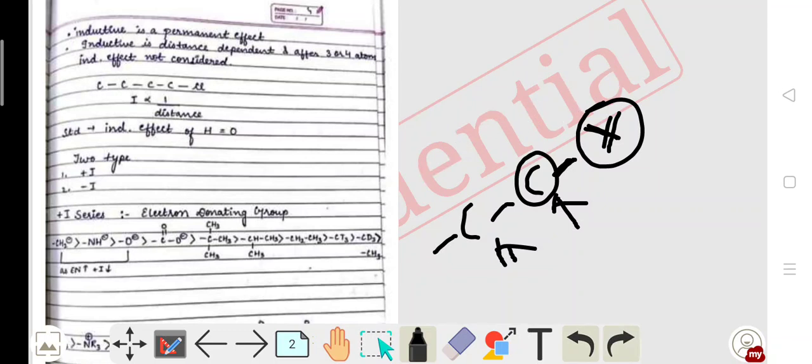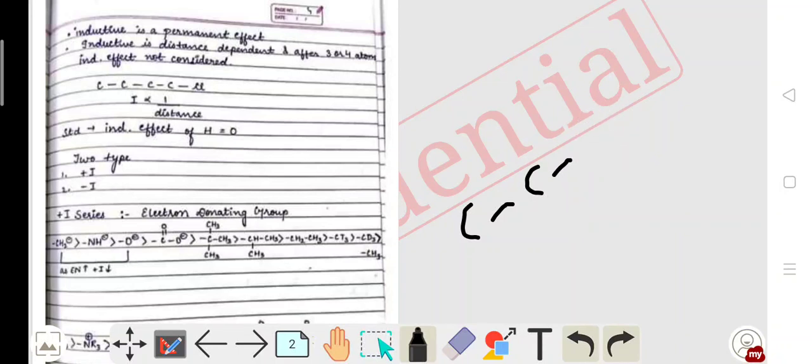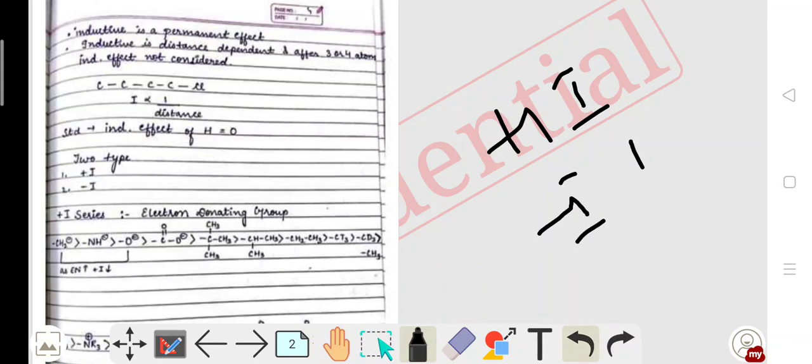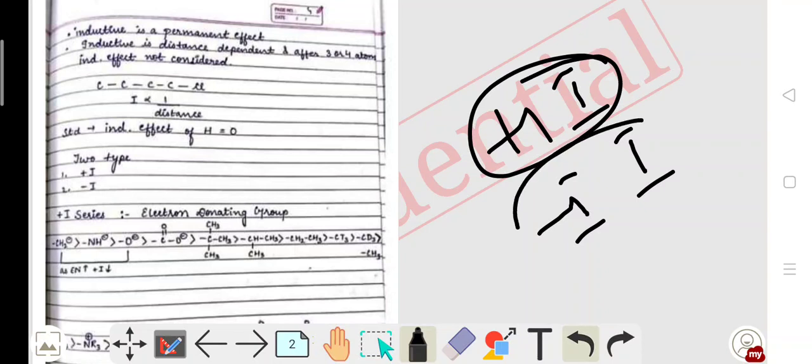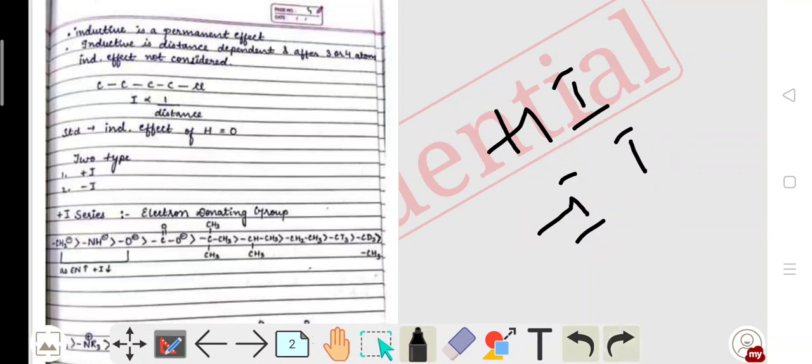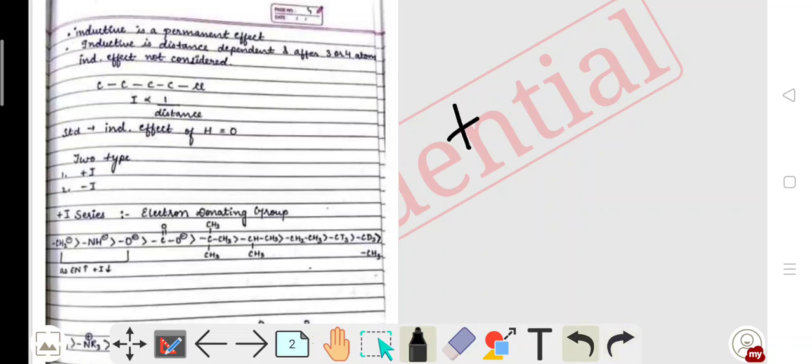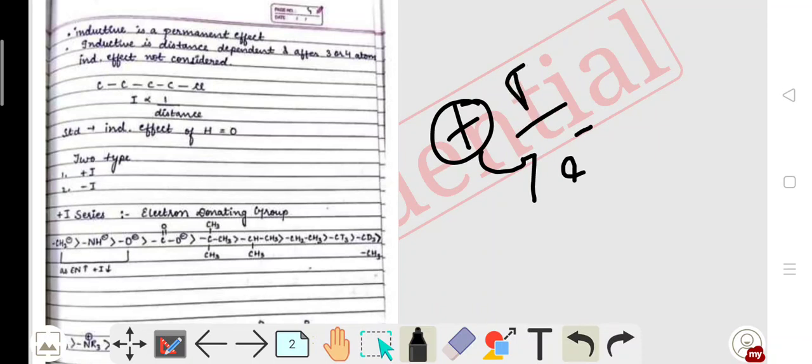There are basically two types of inductive effects. One is the plus I effect, and the other is the minus I inductive effect. What is a plus I effecting group? What is a minus I effecting group? Plus I stands for electron donating, and I stands for induced. In the inductive effect, the group or atom loses electron density.